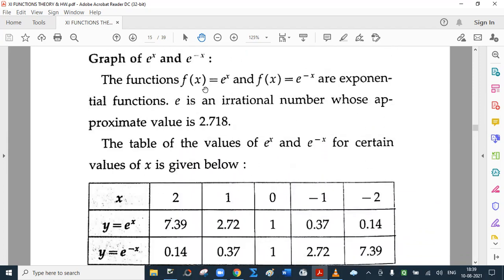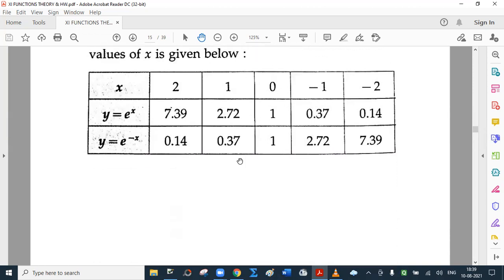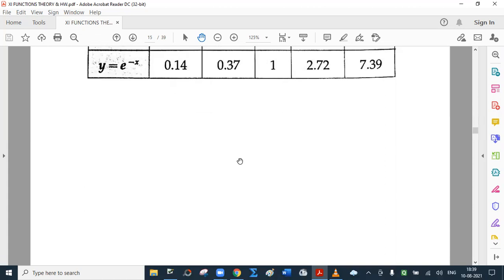Now, functions e raised to x and e raised to minus x are again exponential functions. e is an irrational number whose approximate value is 2.7182818. So this is about exponential function.